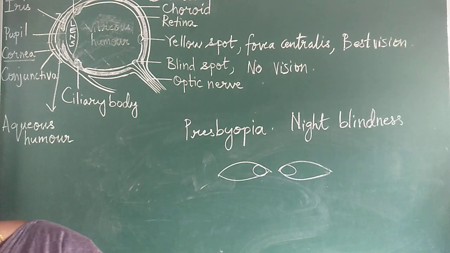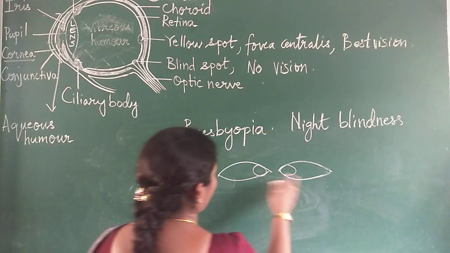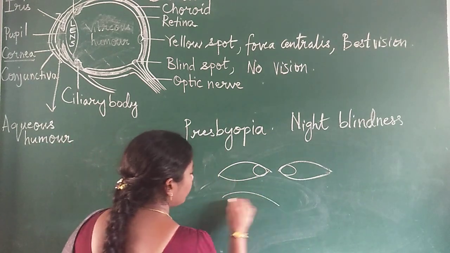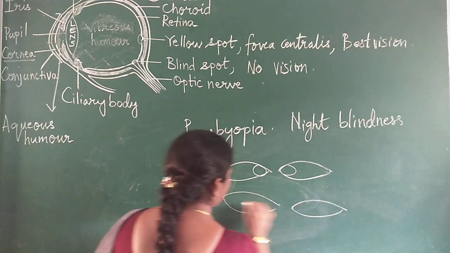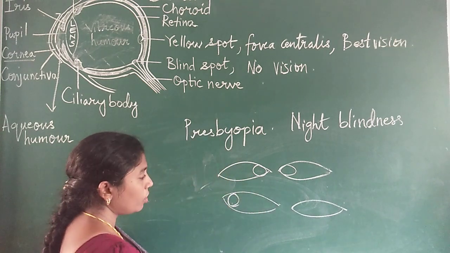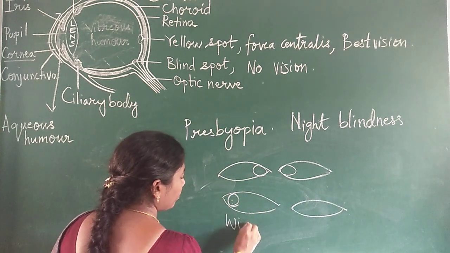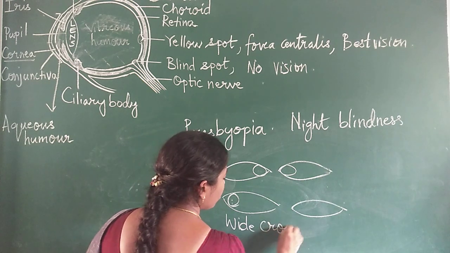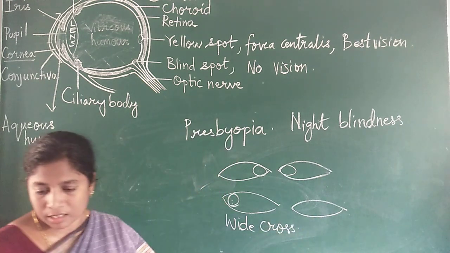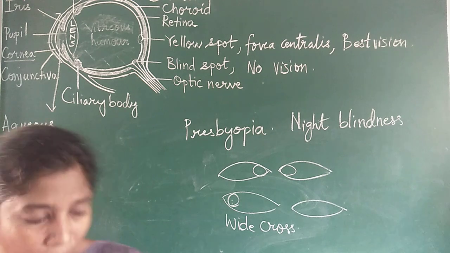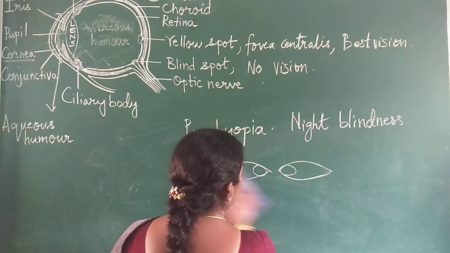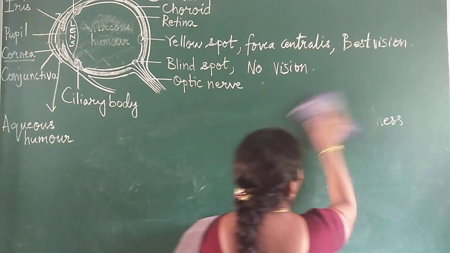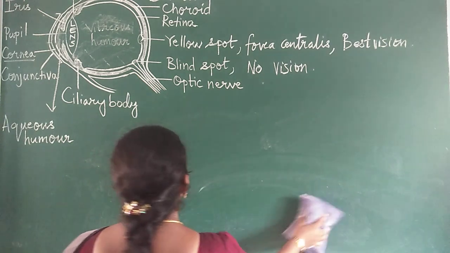you can call it a cross eye. You can call it cross eye, or sometimes they go to either side also, like this, towards that side also, which is called wide eye, cross eye or wide eye. So these are some of the diseases connected to the eyes, which can be corrected by using either convex lens or concave lens depending upon the type of disease.